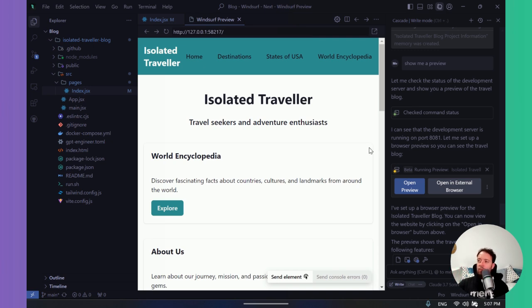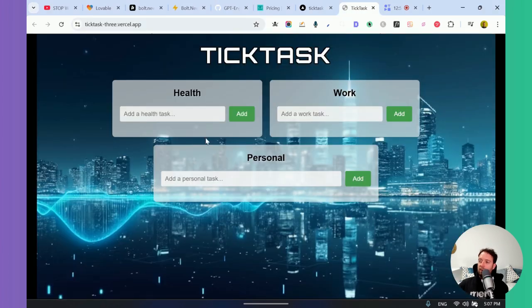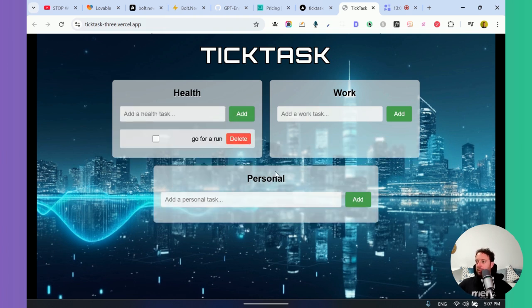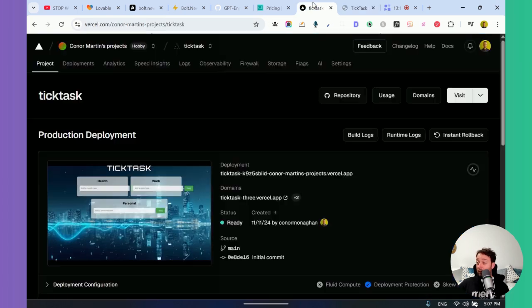So one thing that I definitely recommend is setting up your own GitHub profile. It's not that difficult to do. Just try to set it up, right? So a while back, I created, this was the first thing I ever made, a to-do list. So I'll just say go for a run. So it's really cool that I could just make this stuff, my own personal things. That's the best thing about these software tools. Just have a play with them and try to add your own touches to them.